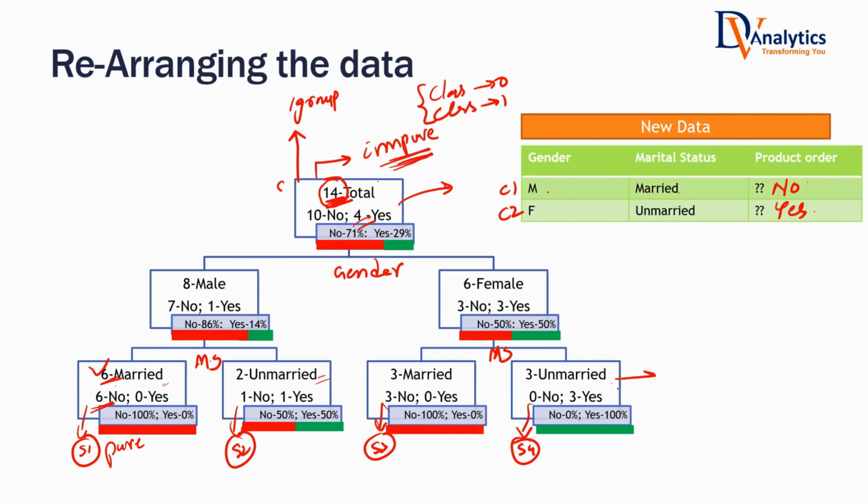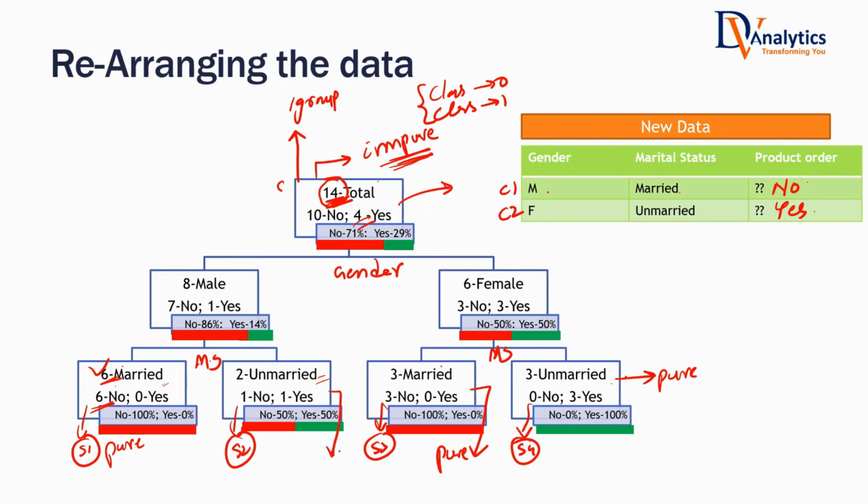Is this a pure subset? Yes, sir. 3 customers are there, and 3 of them are buying. So definitely this is a pure subset. What about this one? Is this a pure subset? Yes, sir. 3 customers are there, and 3 of them are not buying. This is pure. That means if a customer falls here or here or here, we can very confidently say what he is going to do.